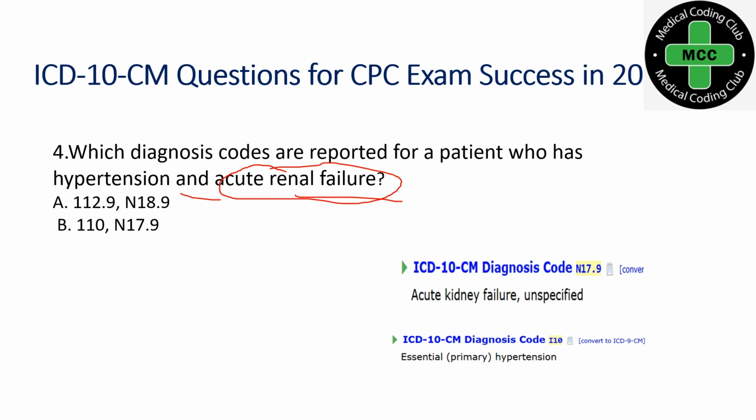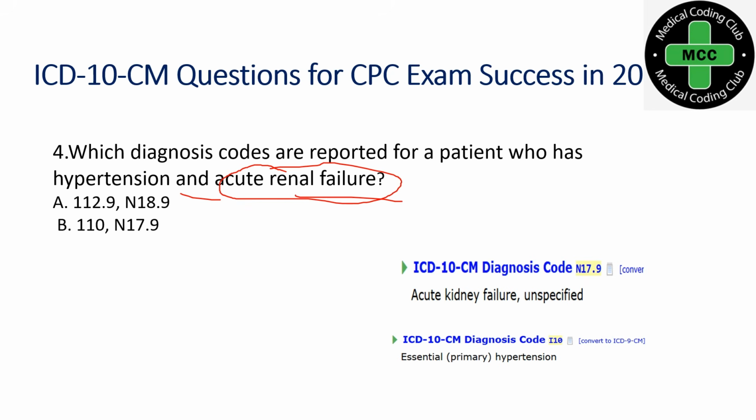We don't have any combination code for acute renal failure. We do have a combination code for chronic renal failure: we code first one combination code from the I12 series, and additionally we use the stage of the kidney disease. That is for a chronic condition. But when you are dealing with hypertension and acute renal failure, you have to code them separately.